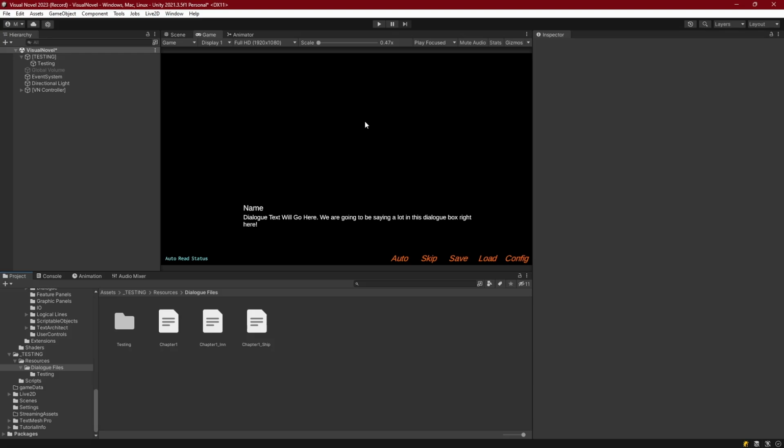So what this history system will do for us is we need to generate what I'm going to call a history state. And a history state is basically a snapshot at any point in time in our visual novel. So the state will capture the dialogue, the speaker, all the configurations of the text on the screen at this time. It'll capture all of the characters, all of their configurations. It'll capture the backgrounds, the videos. It'll capture the music. And it'll store all of that in some kind of cached data container. And then each time the player clicks and new text is generated on screen, a new history state is created.